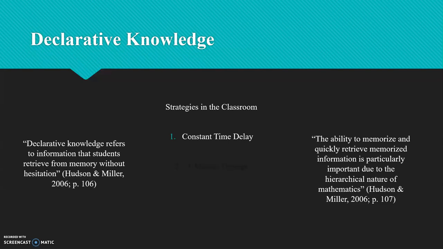Another strategy that can be used when teaching declarative knowledge is 1-minute timings. In this strategy, students are given 1 minute to correctly answer as many math problems as possible. According to Hudson and Miller, the time aspect of this procedure, coupled with counting and recording the number of correct answers after the timing is complete, both serve as motivators to most students.